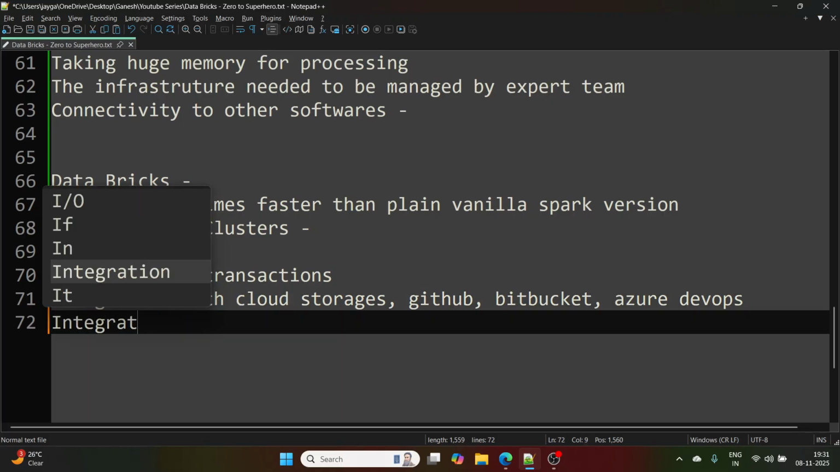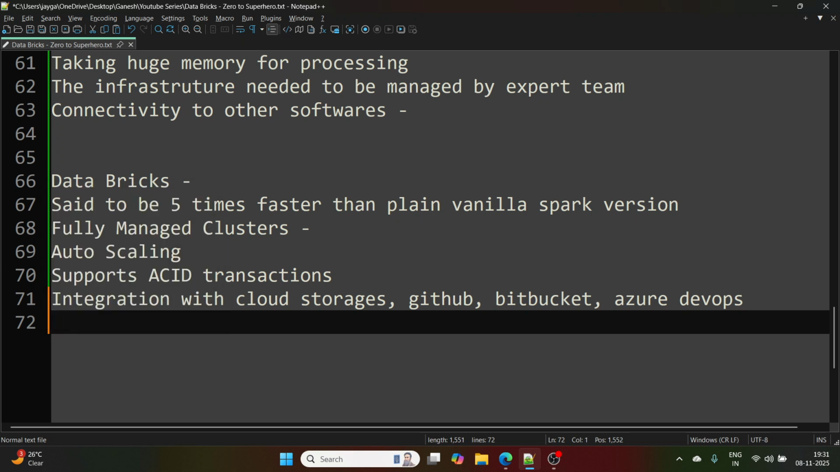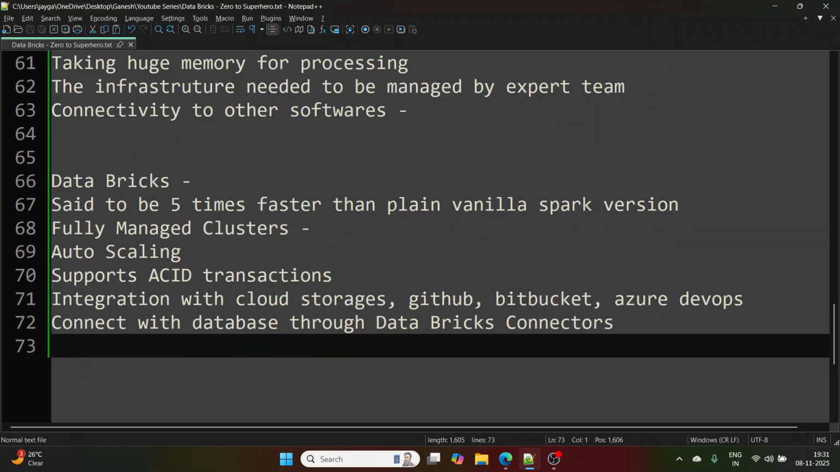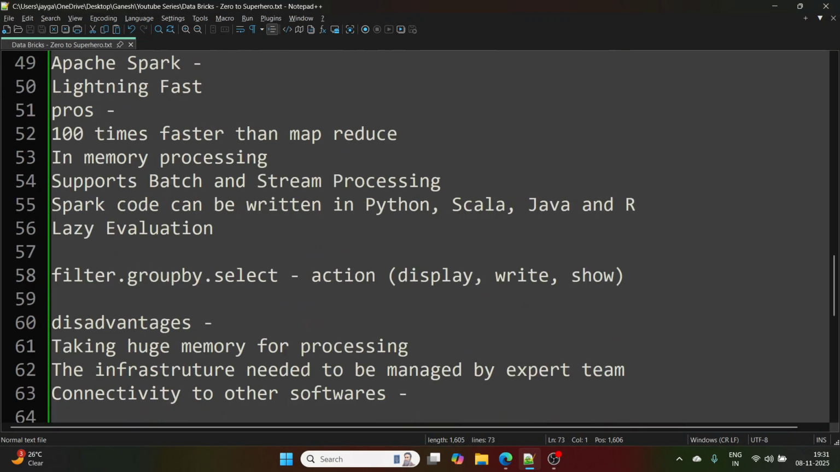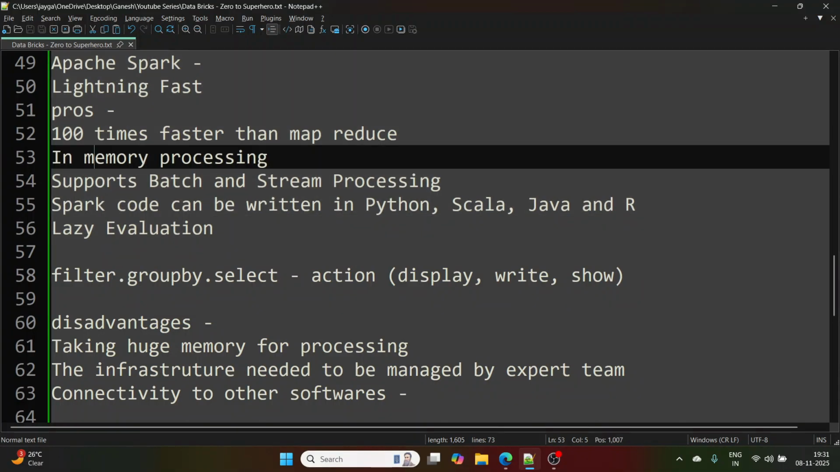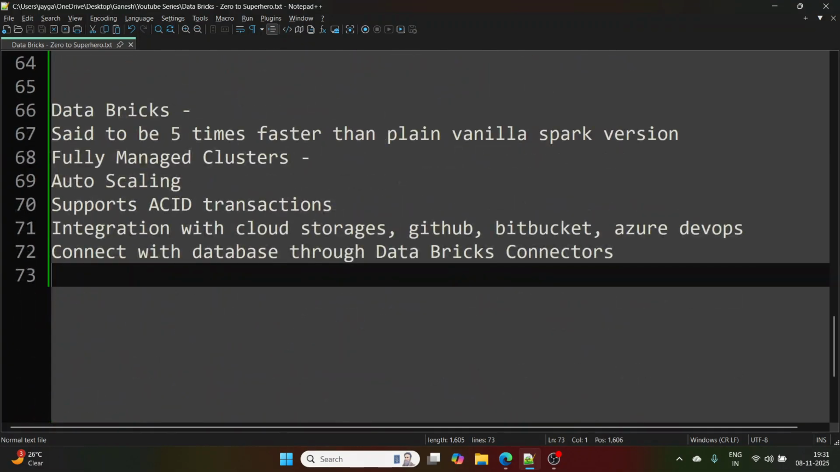Then you can connect with any database, through Databricks connectors. In case of Spark, you have to do configuration by yourself from scratch. In Databricks, you just connect and start ingesting or using that data.